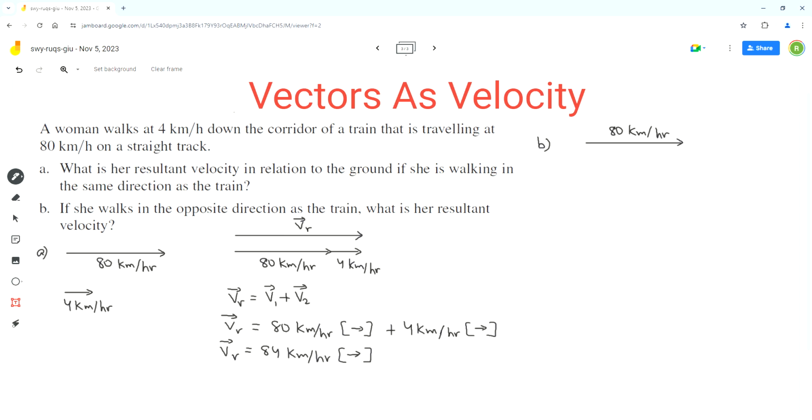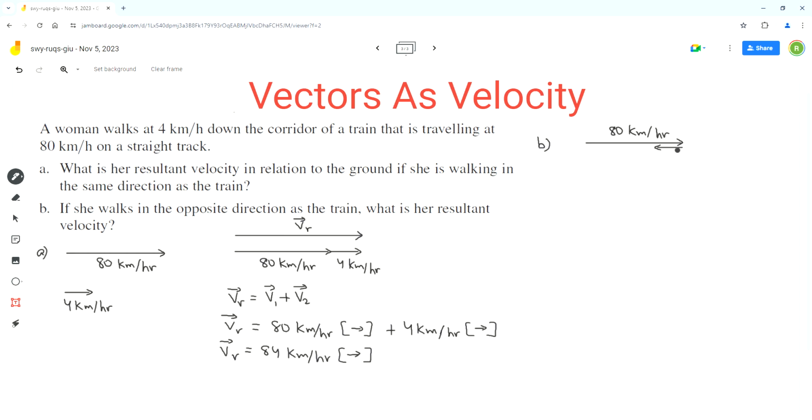Now in this case, in part B, she's walking in the opposite direction as the train. So the velocity vector for the woman can be shown in tip to tail arrangement like this.